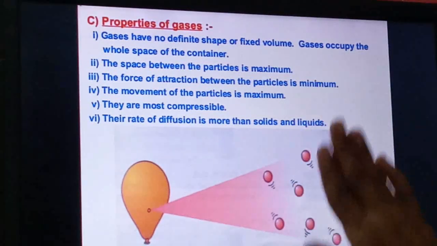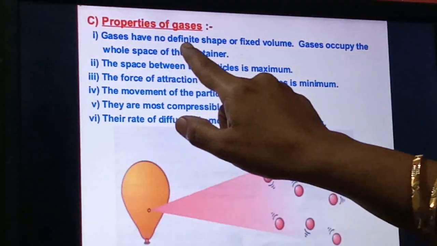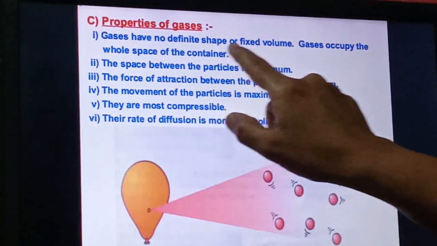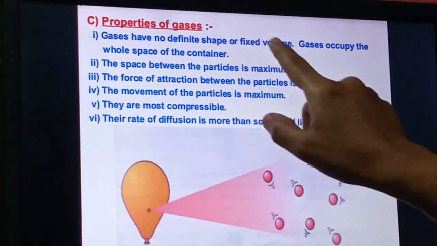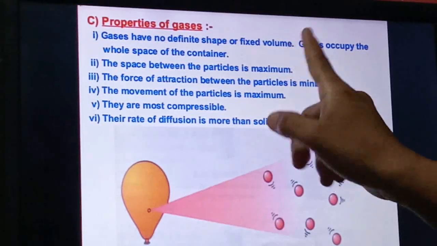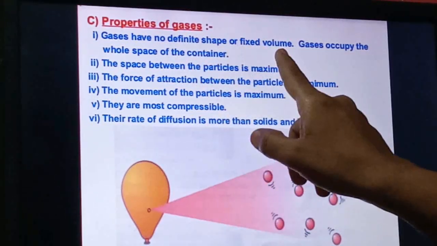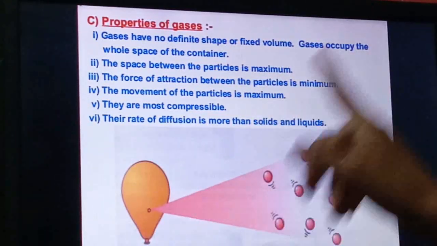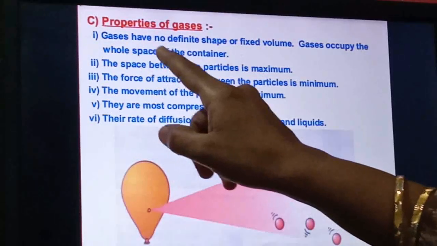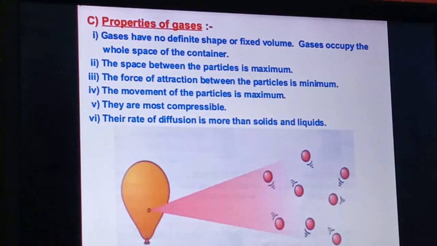Now see the properties. First, gas has no definite shape and no fixed volume. No shape as well as no fixed volume. It will change. So fixed shape and fixed volume is not there. Gas occupies the whole space of the container.